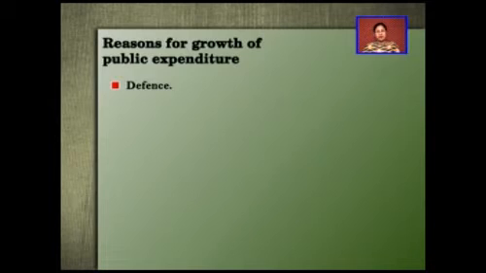For that, we need to train our defense forces. We need to train our police force. We need to provide them the modern equipments which are required in the present time. And all these things, starting from the maintenance of the police force and up to the provision of the modern equipments, modern warfare equipments, we need to increase the expenditure. It needs a huge expenditure, and which is required because we are living just on the edge of the Third World War. So it is required to spend a lot of money only on the defense purposes.